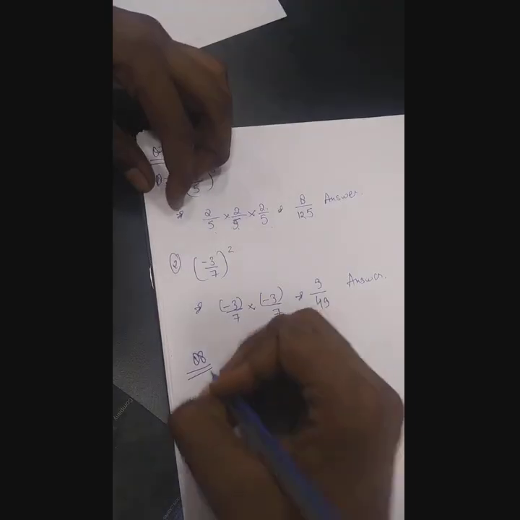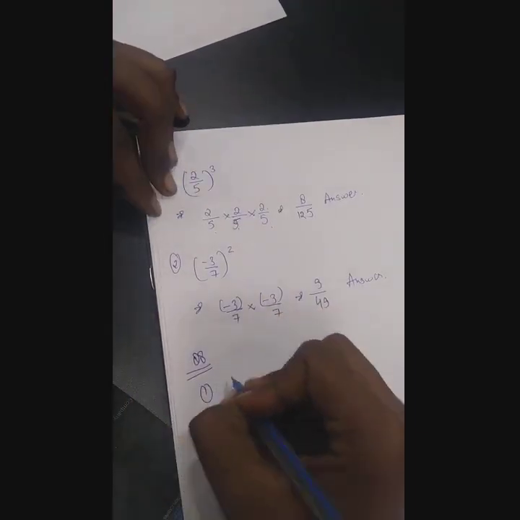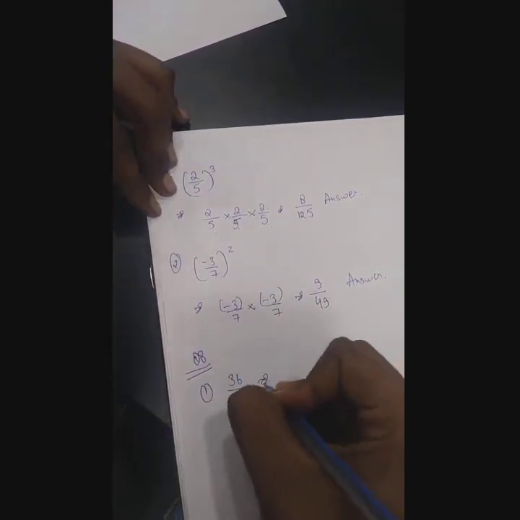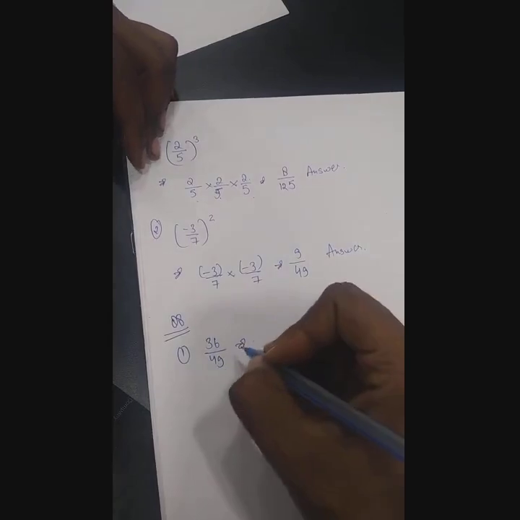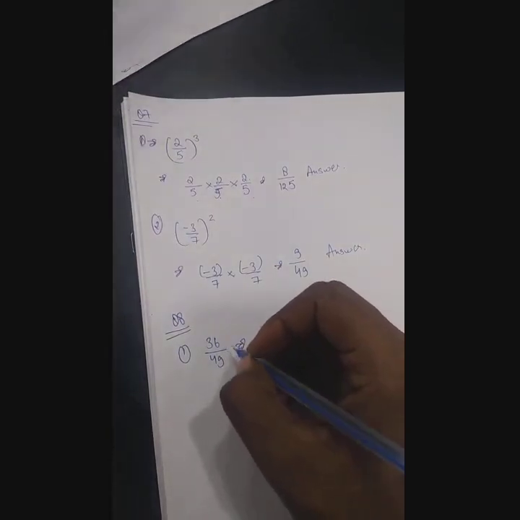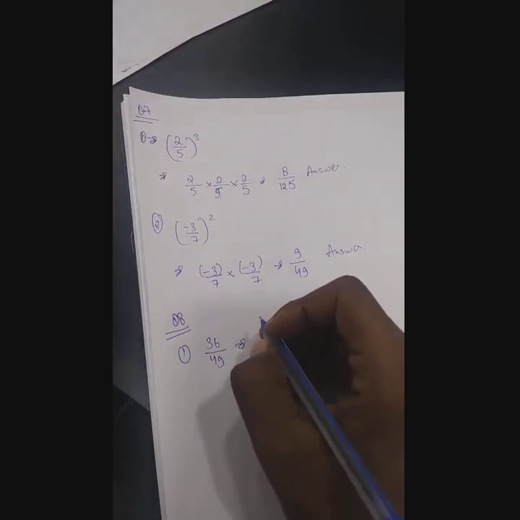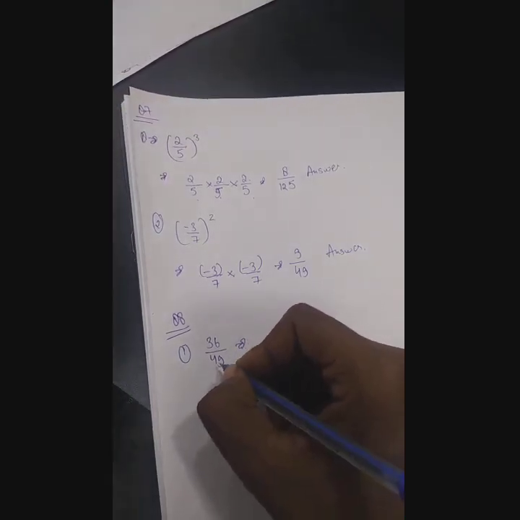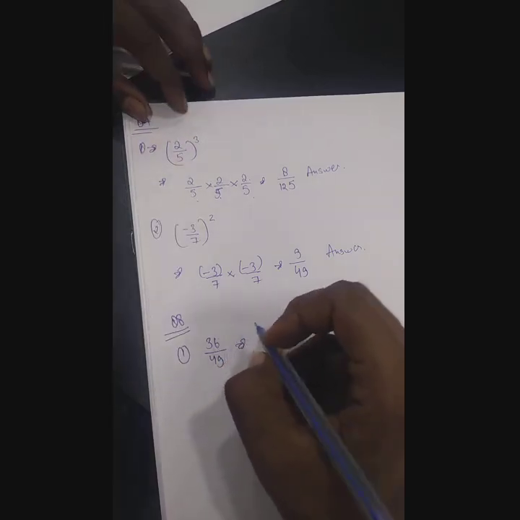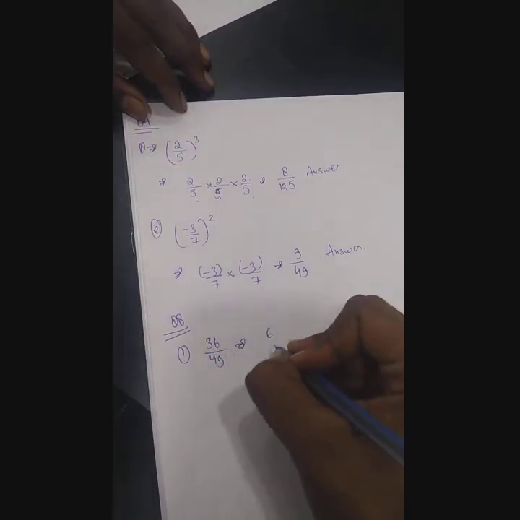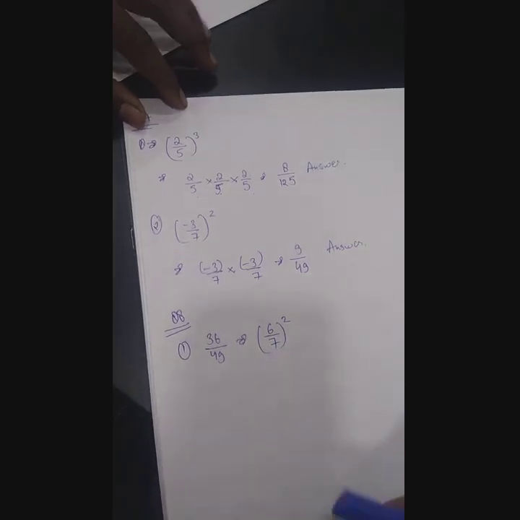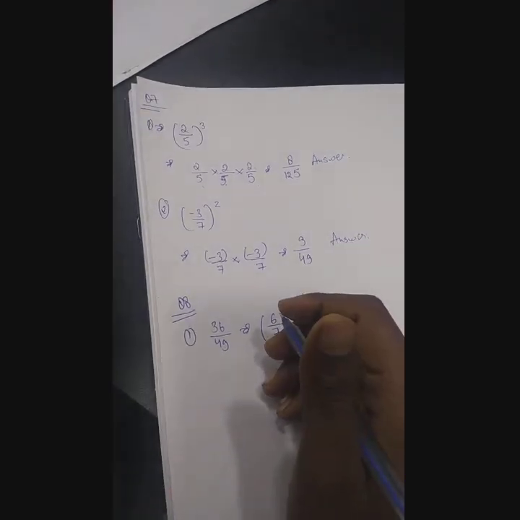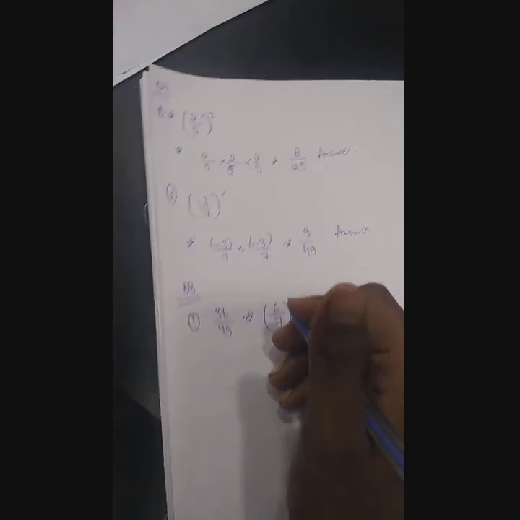So simply, question number 8, first part, is 36 by 49. In this you have to prime factorize 36 and prime factorize 49. So here you will get that 36 is the square of 6 and 49 is the square of 7, that is, 6 upon 7, whole square. This is your answer.